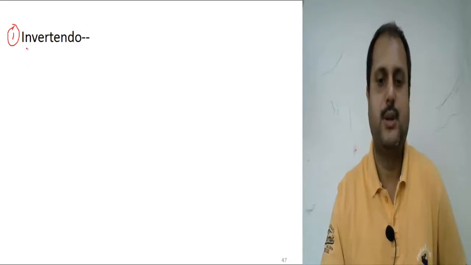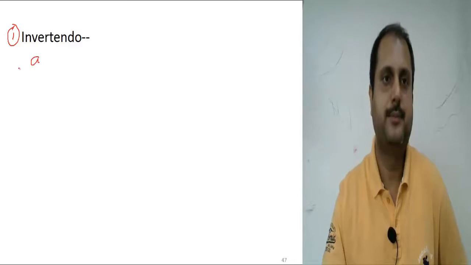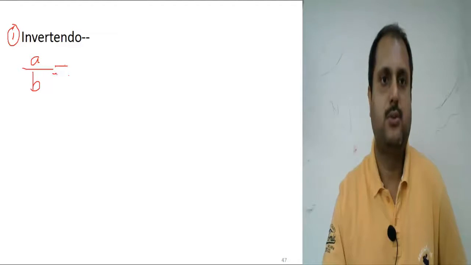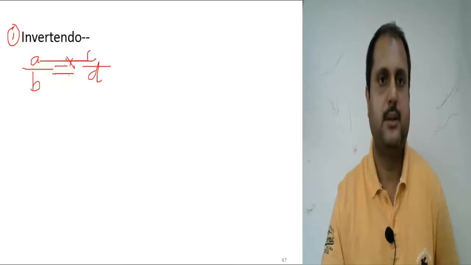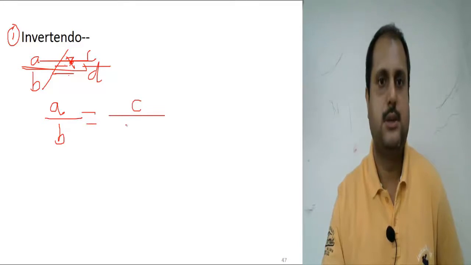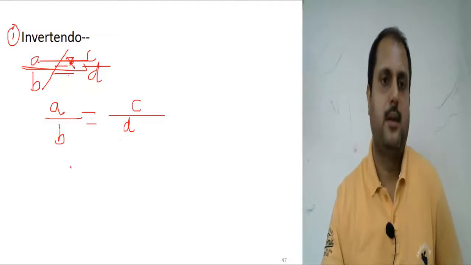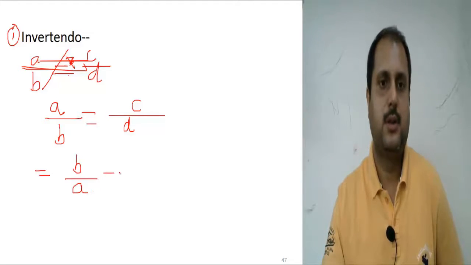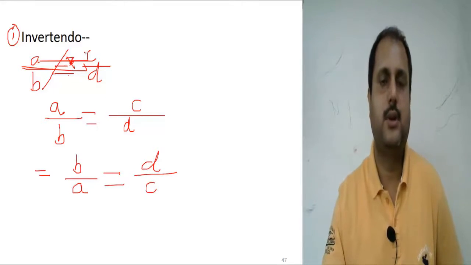So what is invertendo? Suppose A by B is in proportion, or equal, to C by D. Now we can also write it as B by A equal to D by C. This is called the law of invertendo.